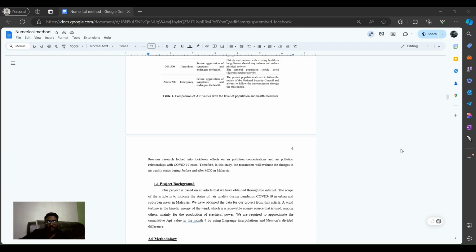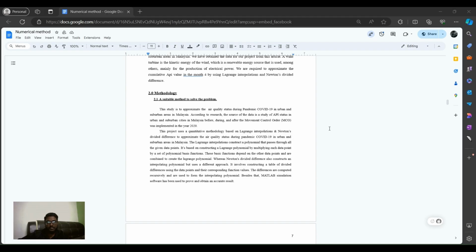So next is methodology. The suitable method to solve the problem. This study aims to approximate the air quality status during the COVID-19 pandemic in urban and suburban areas of Asia. The data source for this research is a study of the air pollutant index API status in various cities in Asia before, during and after the implementation of the MCO in 2020.